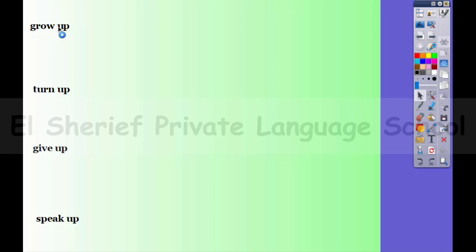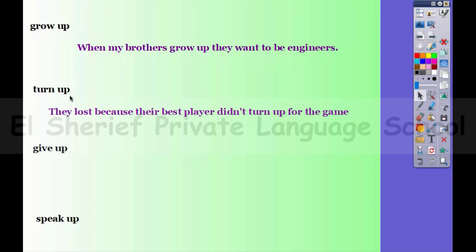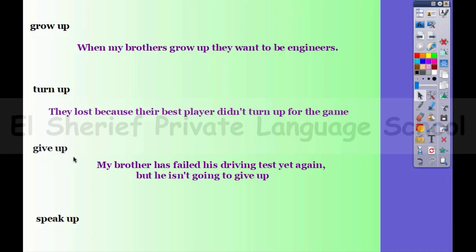Grow up, it means to grow older. When my brothers grow up, they want to be engineers. Turn up. So turn up means to show up, to arrive. They lost because their best player didn't turn up for the game. Give up. It means to stop trying to do something. My brother has failed his driving test again, but he isn't going to give up. Speak up. So to ask someone to speak more loudly, to raise your voice. Here, speak up. I can't hear you.